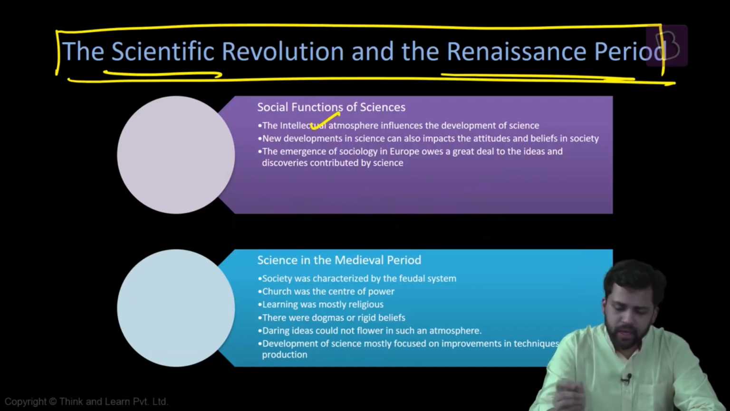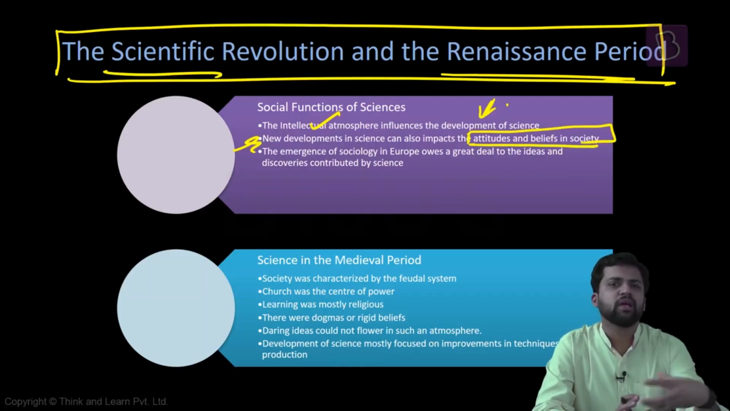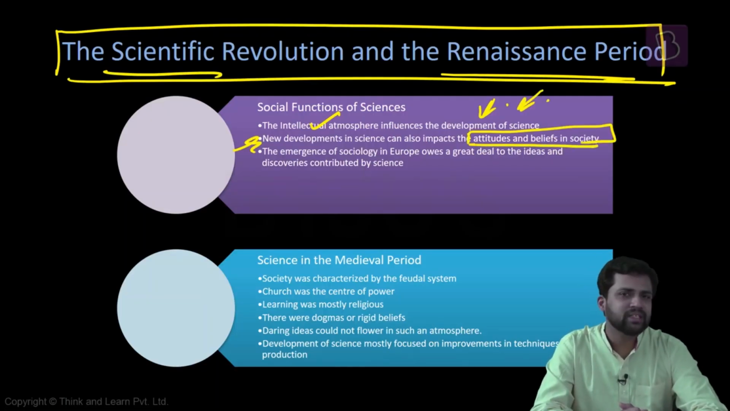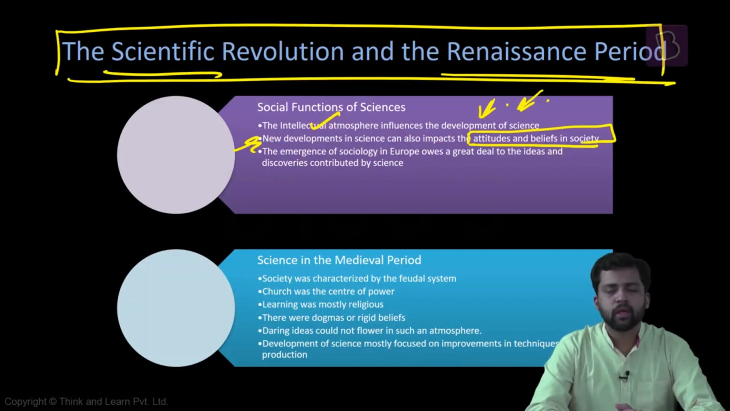Now, the intellectual atmosphere plays an important role in the development of science. Also, the development of science can impact attitudes and beliefs. Both are important. If a society is extremely collectivistic, it will not lead to the development of science, because such a society does not accept deviation from the norms. If there is any deviation, people might not accept it, they might question it, they might even stop these kinds of ideas. So the intellectual atmosphere is very important.